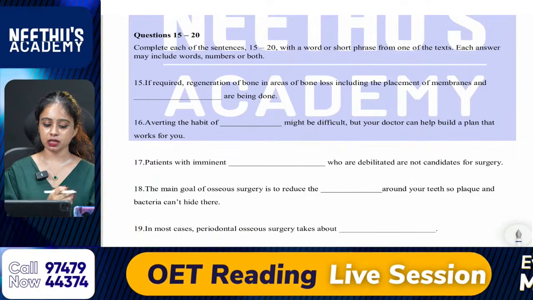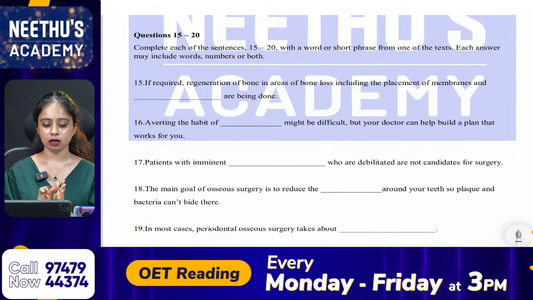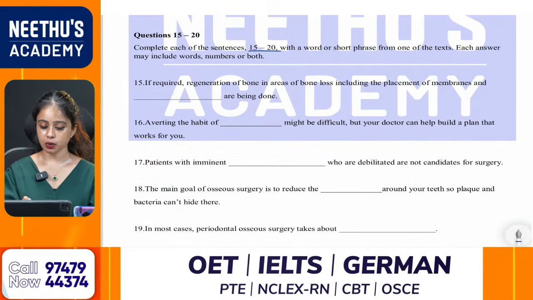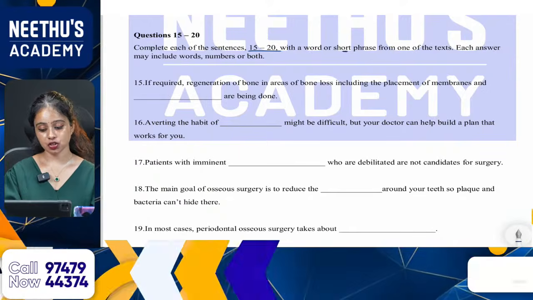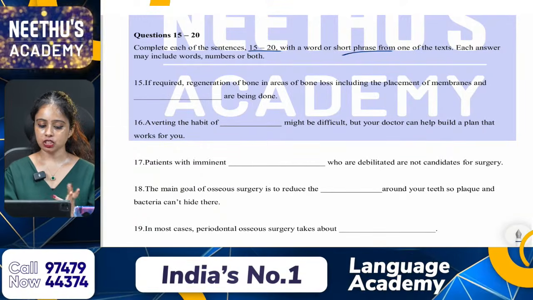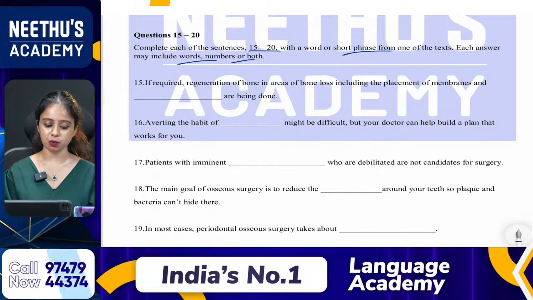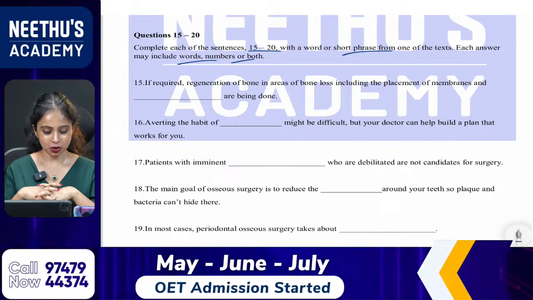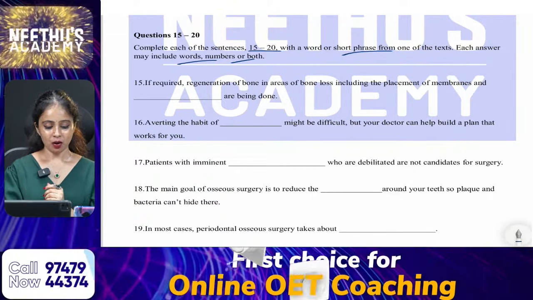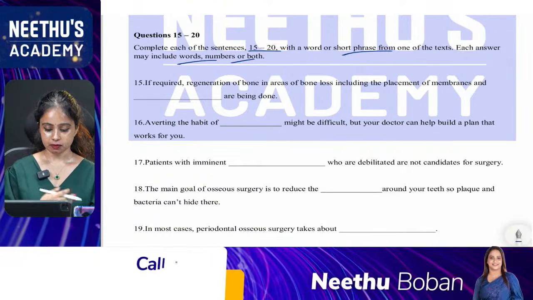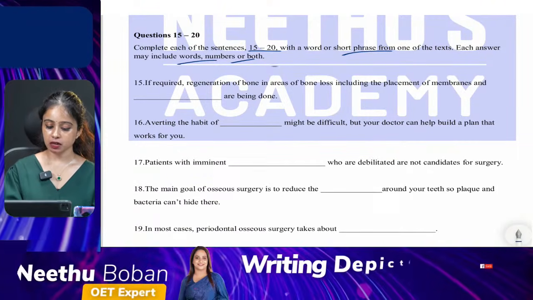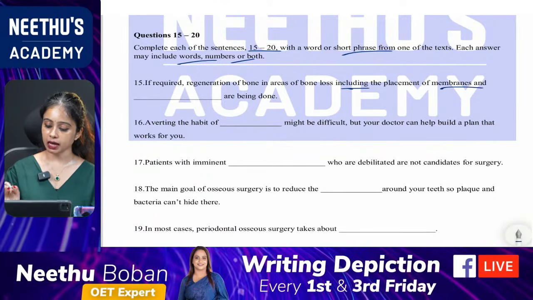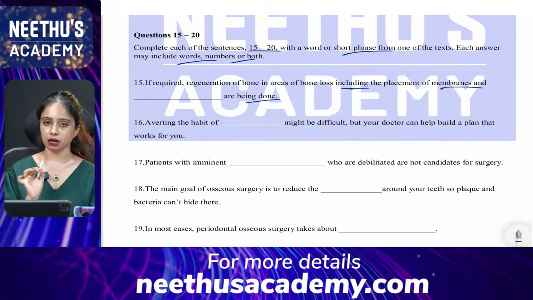What is the instruction? The same instruction as in short answer questions. Complete each of the sentences 15 to 20 with a word or short phrase, and each answer may include words, numbers or both. Abhi, again you got 7 out of 7. Excellent. You are an expert in reading, right? The 15th one: if required, regeneration of bone in areas of bone loss, including the placement of membranes and dash, are being done.